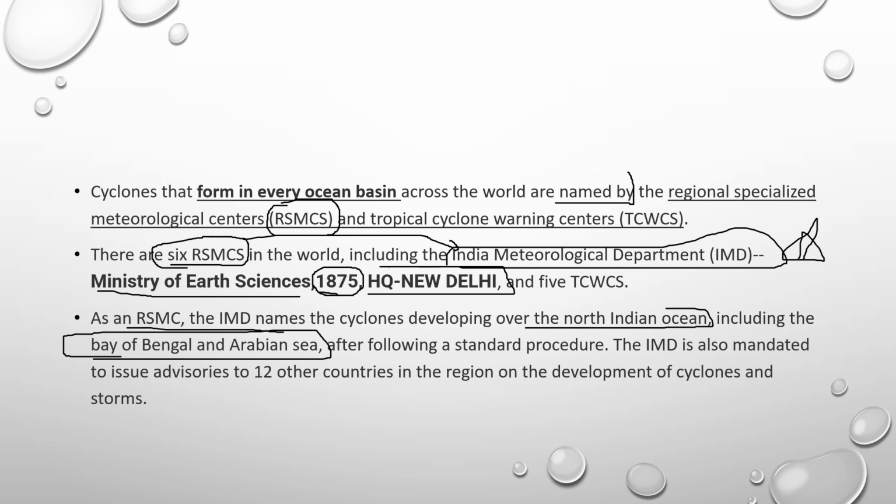And not only does it give reports for itself, the IMD is also mandated to give advisories to 12 other countries in the region. This is also very important. Sometimes a question may be asked that IMD only gives reports within India. Definitely you have to eliminate that option because it also gives advisories to 12 other countries in that region.